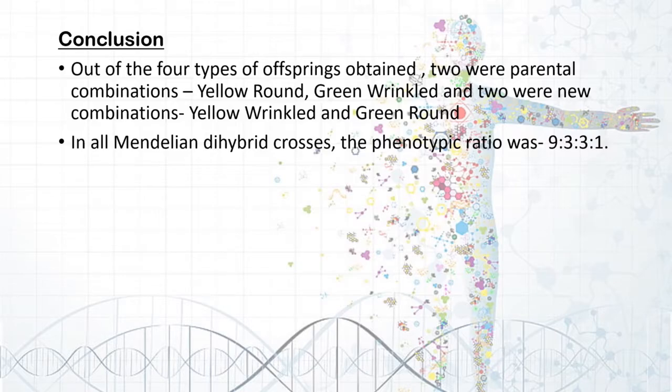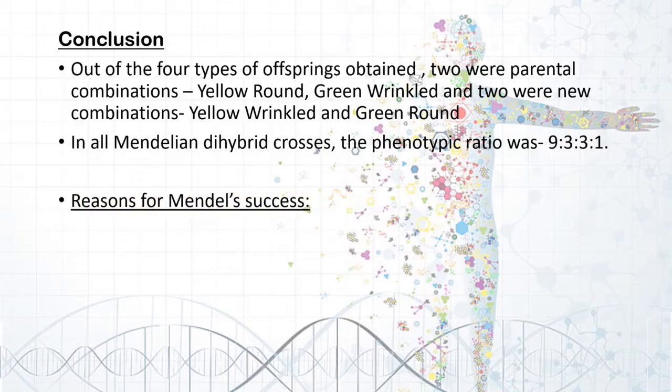The new combinations are yellow and wrinkled seed, and also green and round seed. So 2 are the parental combinations that we got, and 2 are the new combinations. In all dihybrid crosses, the phenotypic ratio is going to be 9:3:3:1.